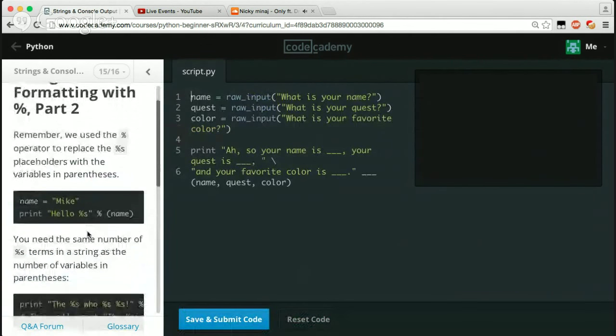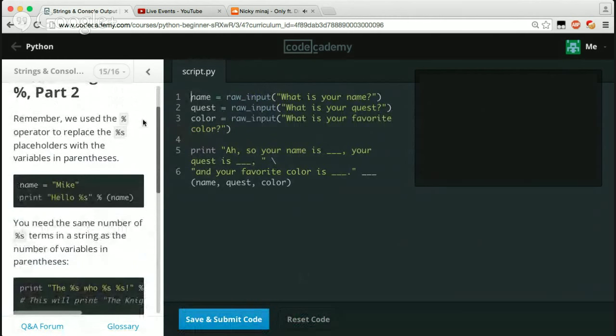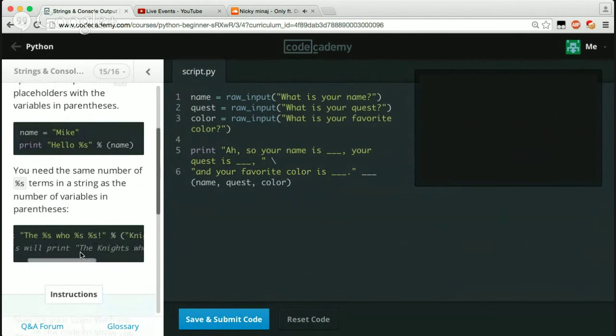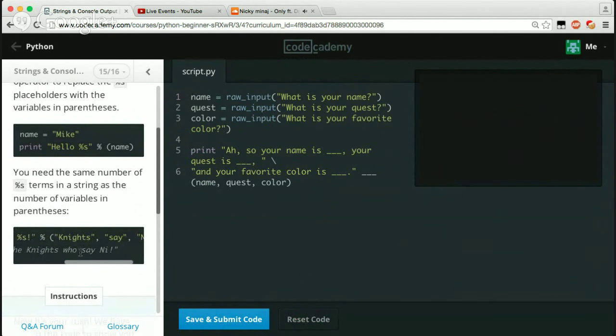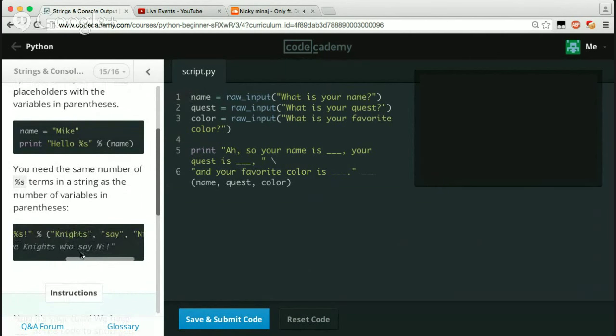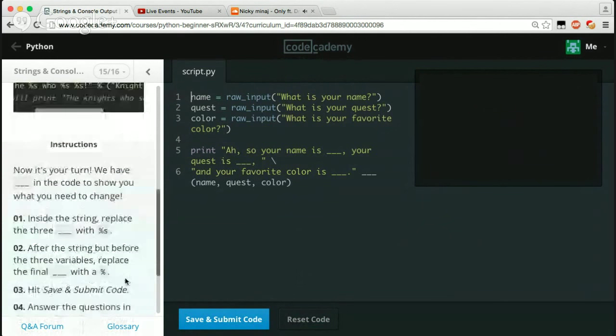Formatting with the percent, part 2. Remember, we use the percent operator to replace the %s placeholders with the variables in parentheses. Name Mike, print hello, %s, %name. You need the same number of %s terms in a string as the number of variables in the parentheses. So %s who %s %s, say ni. So that will print out the knights who say ni. Cool. Now it's your turn.